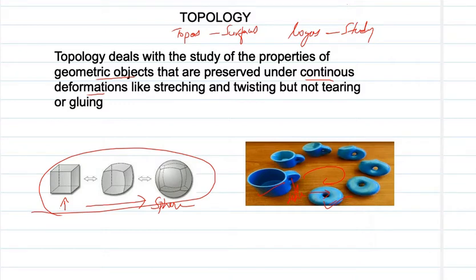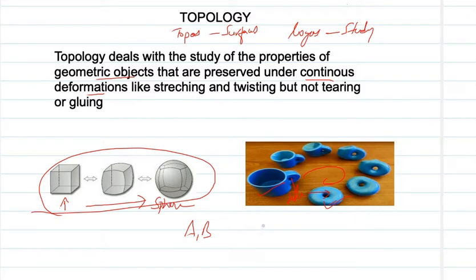This continuous deformation is nothing but homeomorphism. So what does homeomorphism mean? When do you say that two subsets of Euclidean space A and B are homeomorphic?